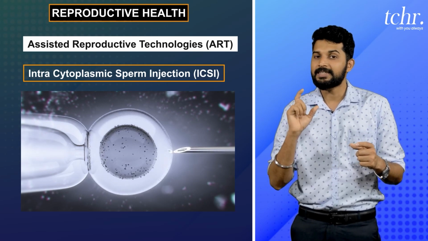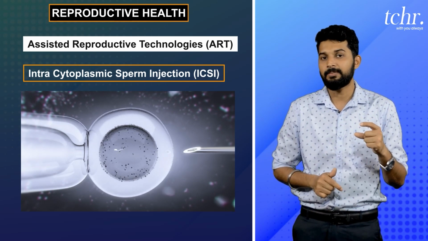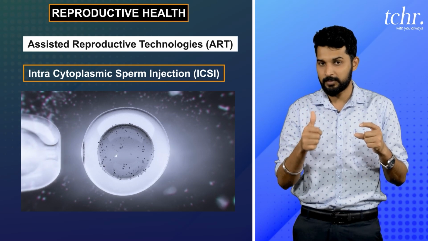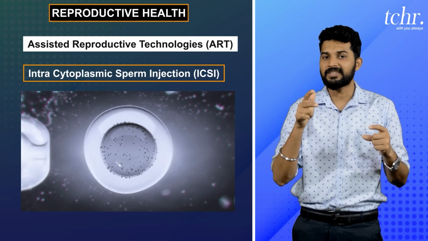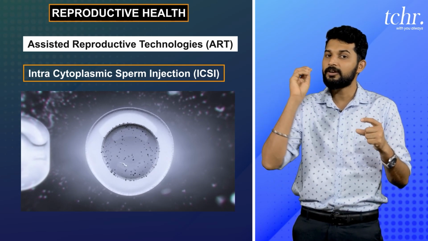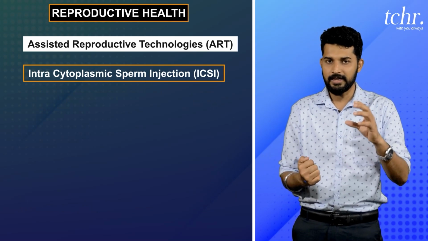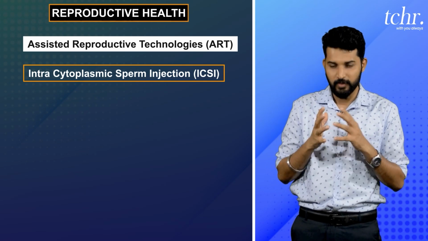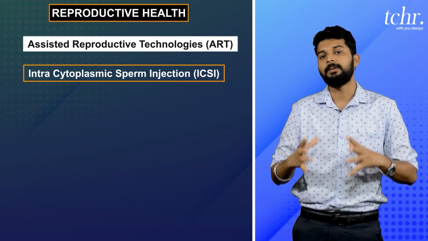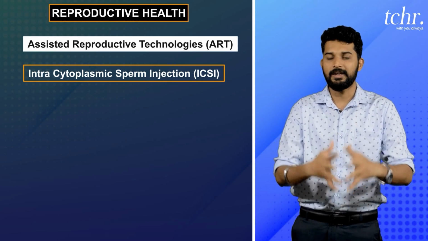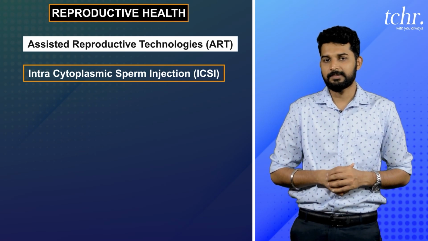You must know that this condition is preferred when the sperm is not potent enough to fertilize the ovum. When the semen does not have a sufficient sperm count, when it does not have sperm motility, or when the sperm present in the semen does not have high potential to fertilize the ovum, this practice can be performed, where the sperm is injected into the ovum. So what happens? The ovum gets fertilized. Later, we implant it on the uterine wall so that the development of the fetus can be seen. This is about ICSI, intracytoplasmic sperm injection.